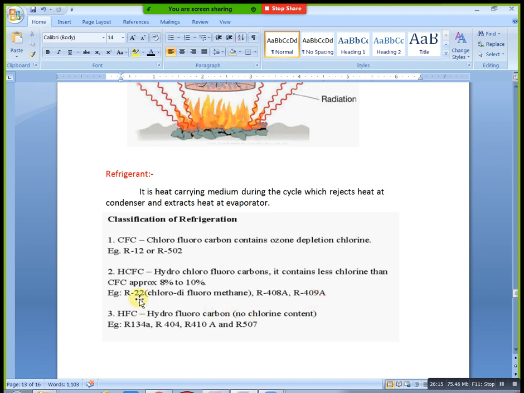Next one, you can take HCFC. In this also we have some chlorine percentage, that is 8 to 10% only. In these three refrigerants, we have some examples: R22, R408 and R409. But we are using only R22 in most situations. Now also we are using R22. We don't use these two. Chlorodifluoromethane.